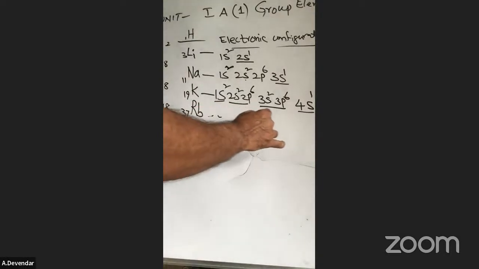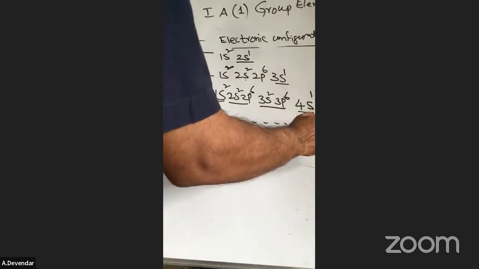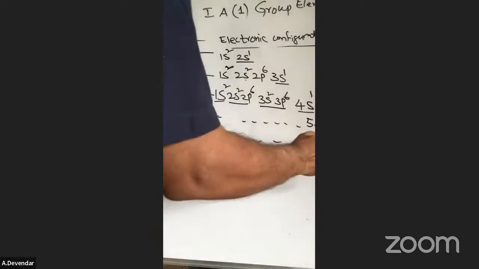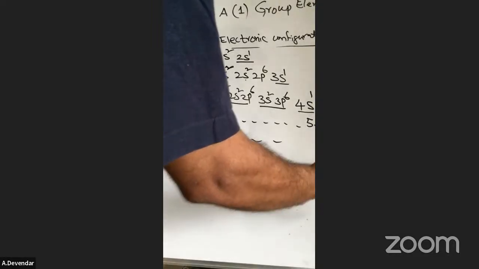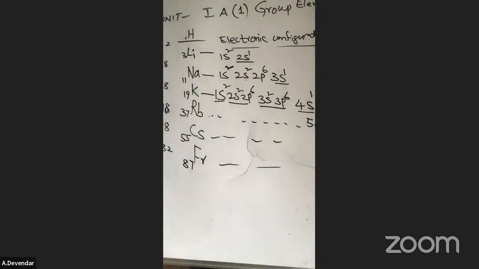So rubidium, you just have to write 5s1. I can write cesium, sir, 6s1. Francium, sir, 7s1. I hope you can understand. It is nothing but the second orbit, it is the second period. This is the third period, the fourth period, fifth period, sixth period, seventh period. Our periodic table consists of only 7 periods. This is the first period. Okay, this is about the periods.